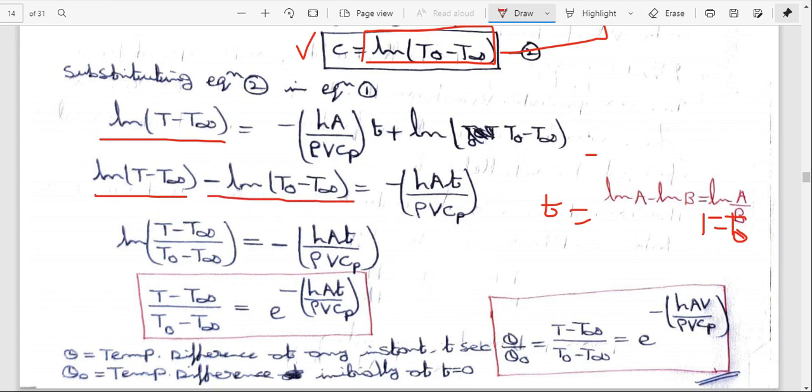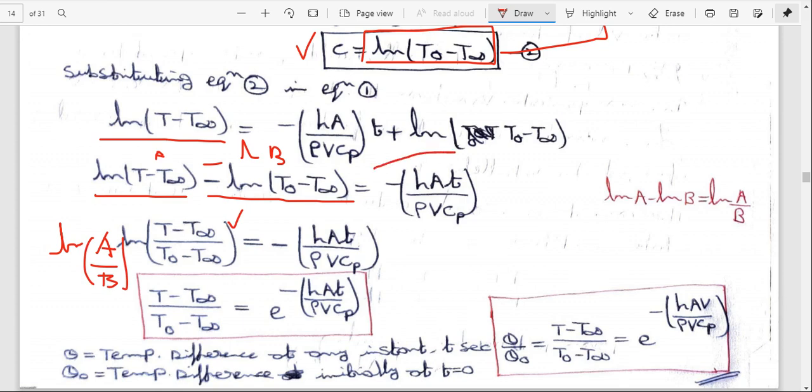What is the formula for log A minus log B? Log A minus log B is equal to log of A by B. That's why I am considering ln of (T minus T infinity) as A, so ln A minus ln B is equal to ln of A by B. So ln of (T minus T infinity) by (T0 minus T infinity) is equal to this constant term, minus hAt over rho V Cp.